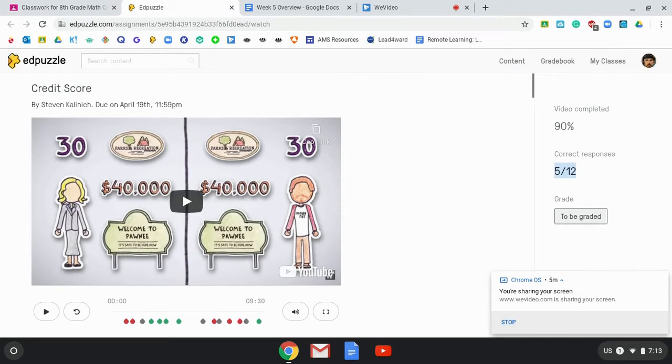But students are smart. They know a fraction problem is the same thing as a division problem. That's correct. So all I have to do is 5 divided by 12. Well, that says 0.416. So that's 42%. 42% is not passing. Even if I counted those open-ended questions right, that's only 7 out of 12. So again, 7 divided by 12, that's 0.58. That is 58%. So that's not acceptable.